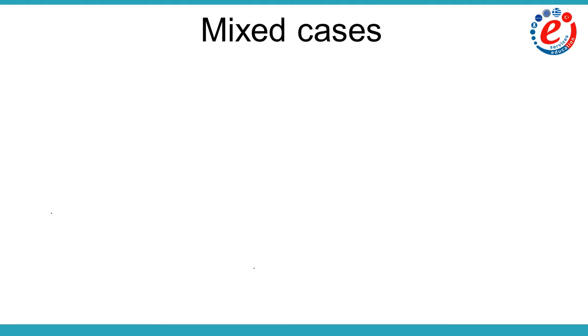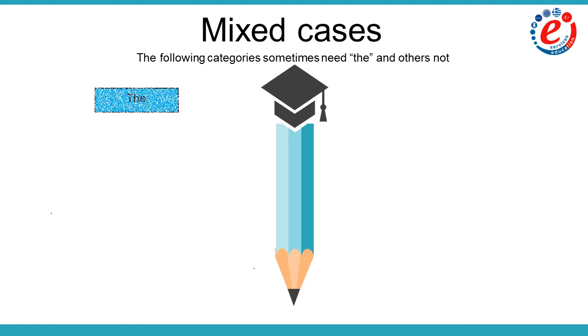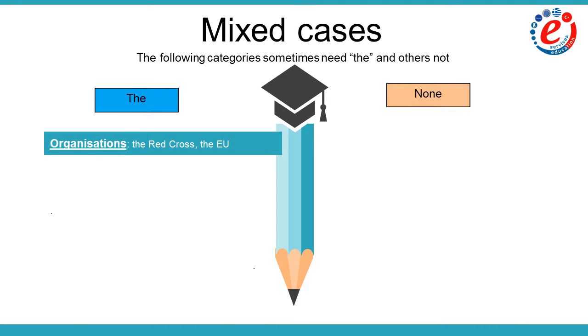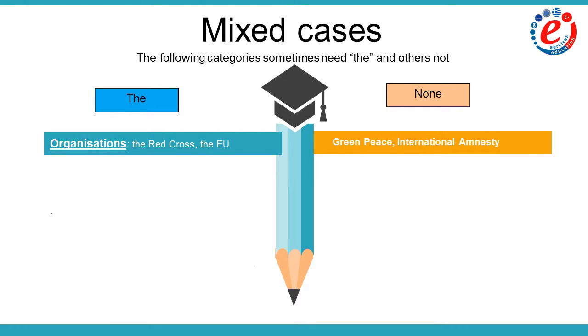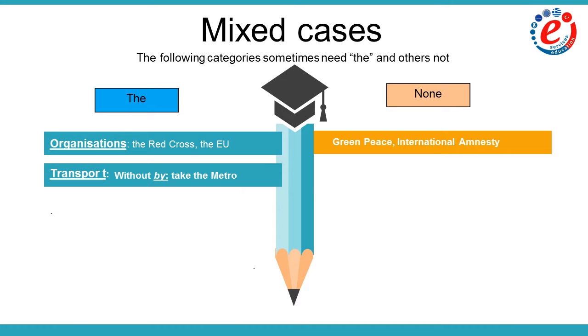Moving on, we find some mixed cases. What we mean is that the following categories sometimes need the and others not. First of all, some organizations need the: the Red Cross, the EU. Others don't: Greenpeace, Amnesty International. The second case now has to do with transport. We say, take the metro. But when we use by before a means of transport, then we drop the. For example, we say by car.